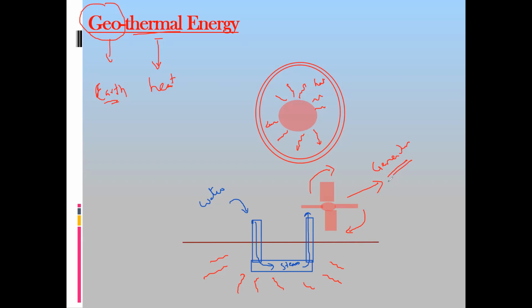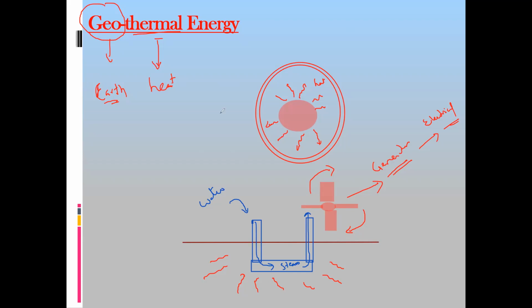The generator converts the kinetic energy to electrical energy. So this is how we utilize the heat energy from the earth. Is it clear? The concept of geothermal. Geo means earth and thermal means heat, so how we utilize the heat energy from the earth, we call geothermal.